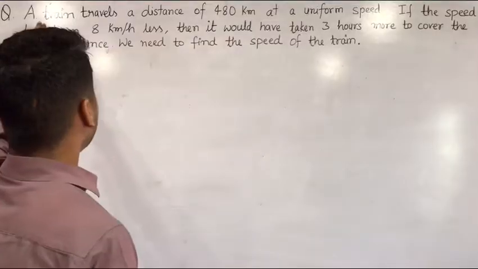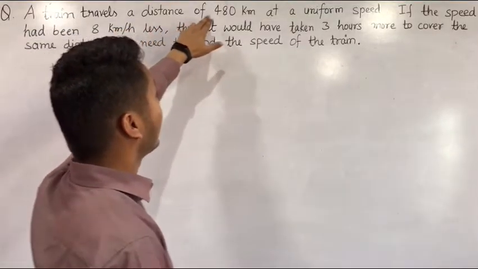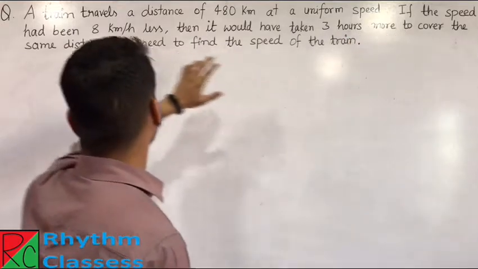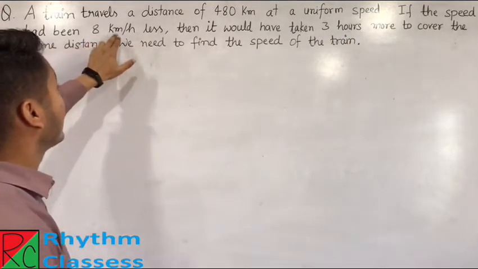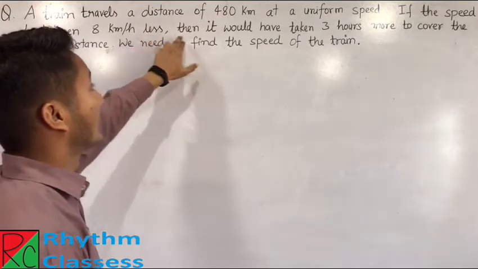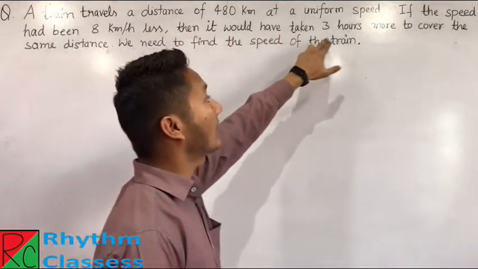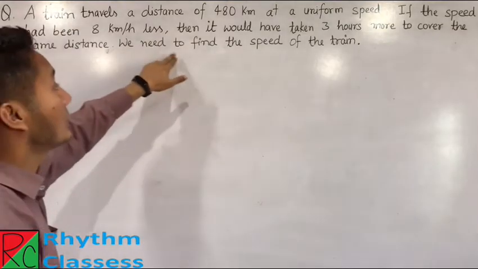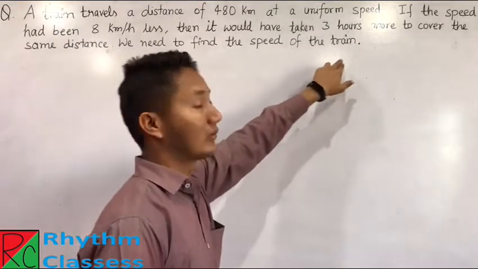My name is Arvind Singh and today's question is: a train travels a distance of 480 km at a uniform speed. If the speed had been 8 km per hour less, then it would have taken 3 hours more to cover the same distance. We need to find the speed of the train.